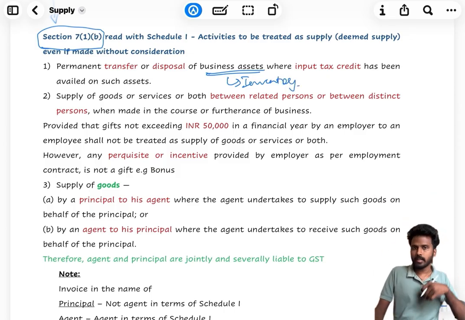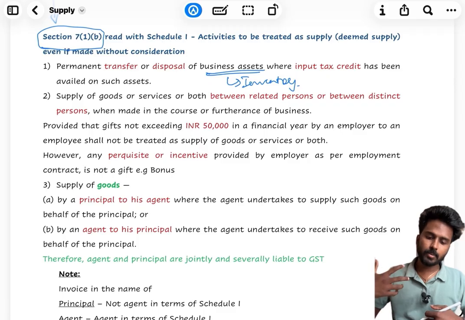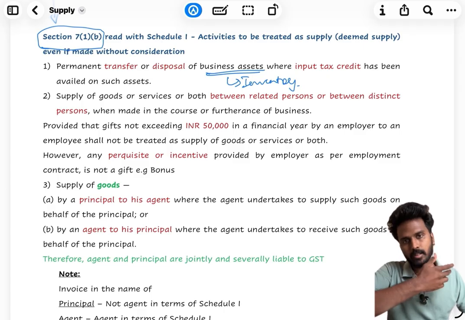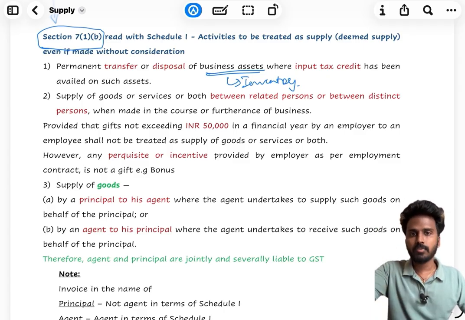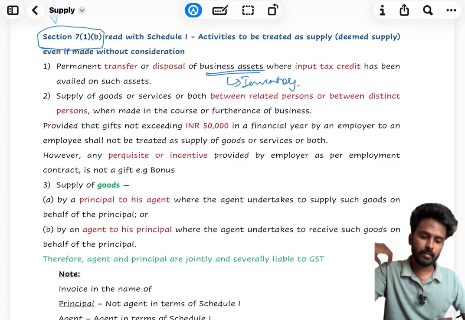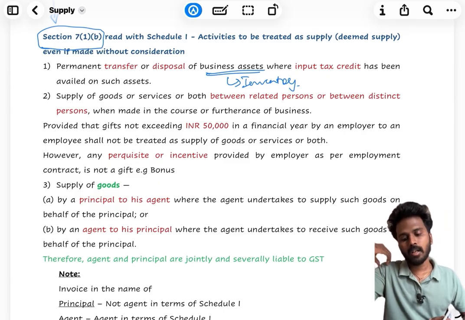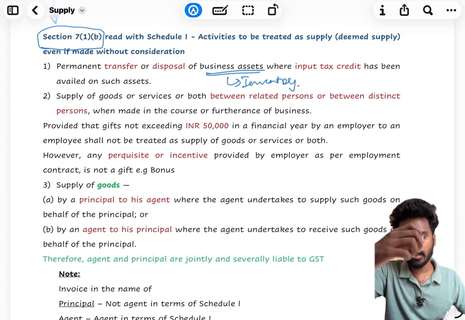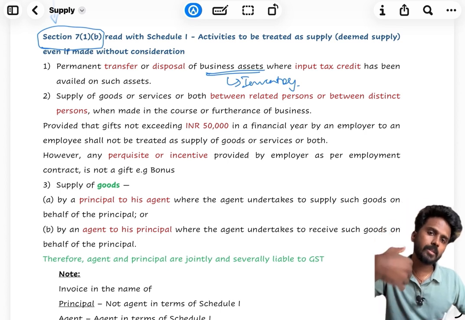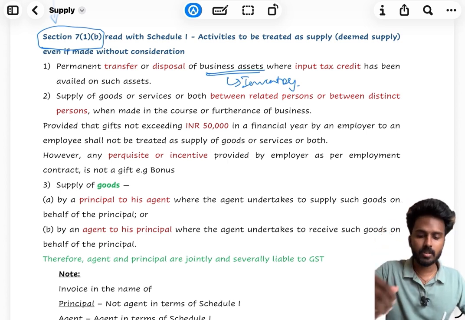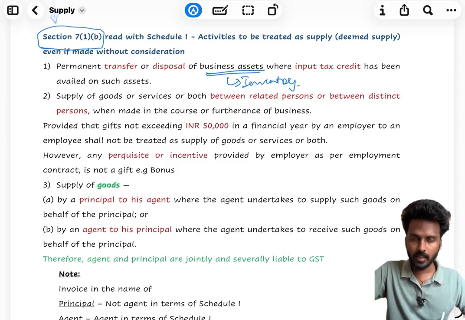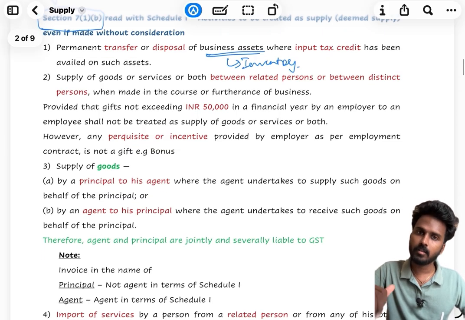When I bought inventory, I would have paid input tax credit, right? For example, for the t-shirts lying in my inventory, if input tax credit is taken and I am trying to sell this without consideration, I'm trying to give the business to some other person free of cost. Still, even though it is free of cost and I'm not getting any consideration, this should be treated as supply.